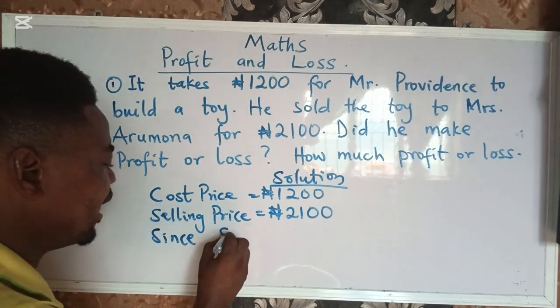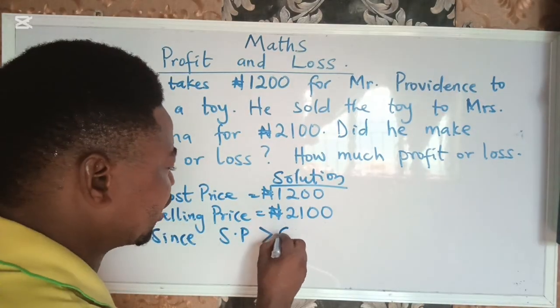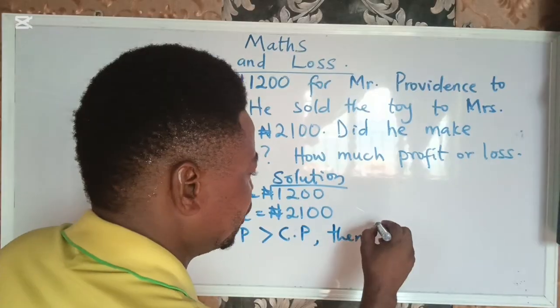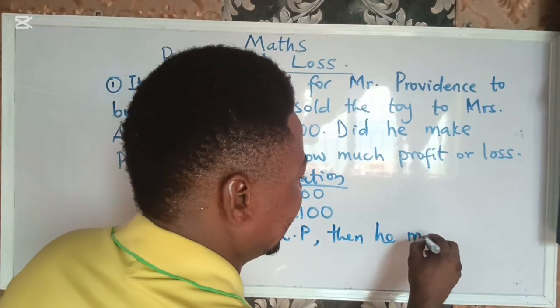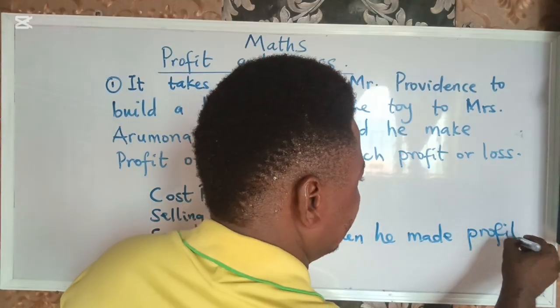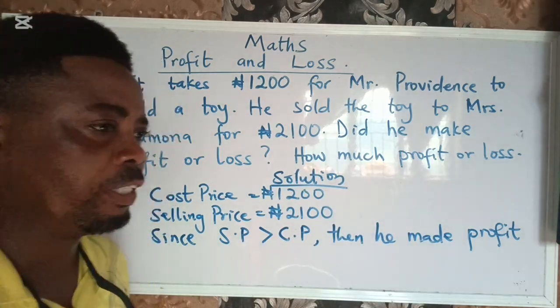Since the selling price is greater than the cost price, he made a profit. That means he made a profit. Now the second question asks, how much profit?